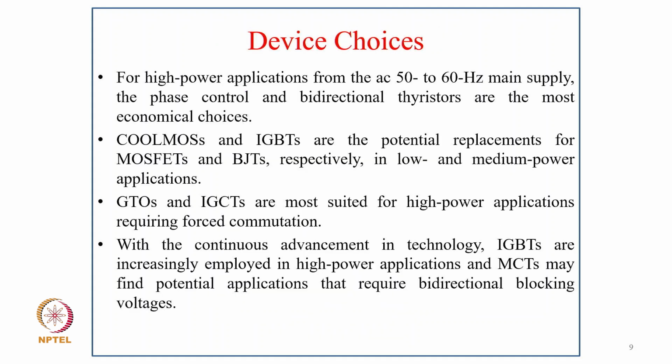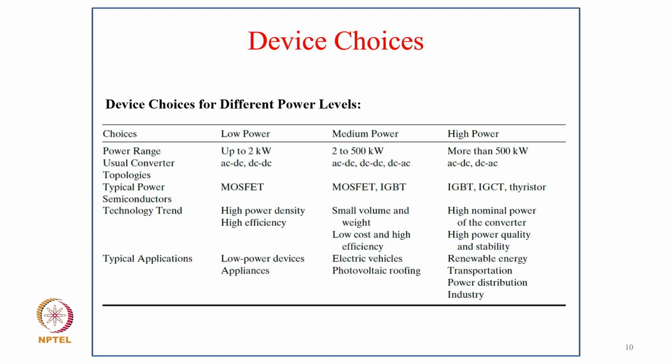So now coming to device choices for high power applications. From an AC 50 Hz to 60 Hz main supply, the phase control and bidirectional thyristors are the most economical devices. CoolMOS and IGBT are the potential replacements for MOSFET and BJT respectively in low and medium power applications. GTO and IGCT are most suited for high power applications requiring forced commutation. With the continuous advancement in technology, IGBTs are increasingly employed in high power applications, and MCTs may find potential applications that require bidirectional blocking voltage.